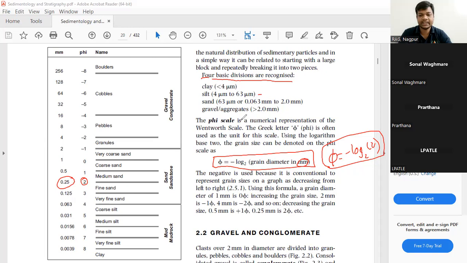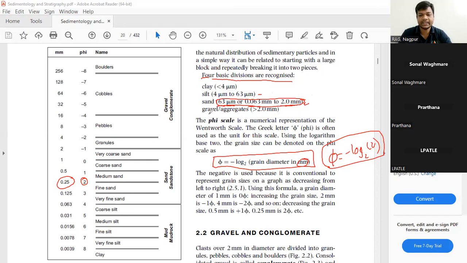Then comes sand, coarser than the silt, 63 micrometer, that is 0.06 mm, to 2 mm. Whichever material falls into this size range will be called sand.